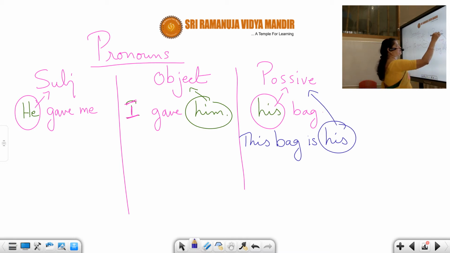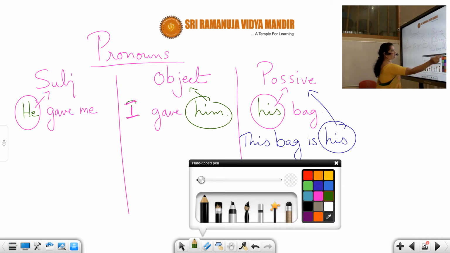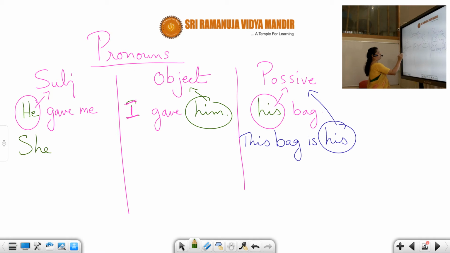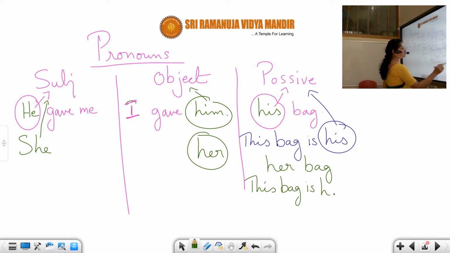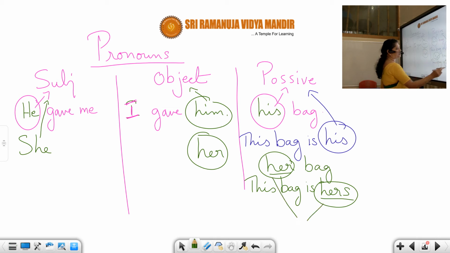So this is also possessive. I repeat, students, please don't get confused. Understand carefully. He gave me or she gave me. This is also subjective case. I gave him or I gave her, objective case. This is her bag or this bag is hers. So her and hers are possessives.